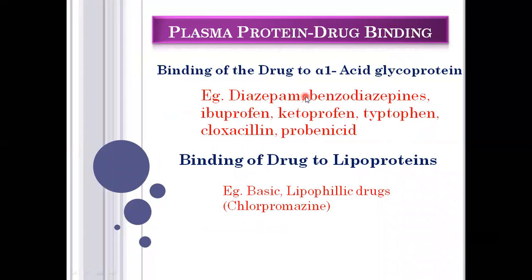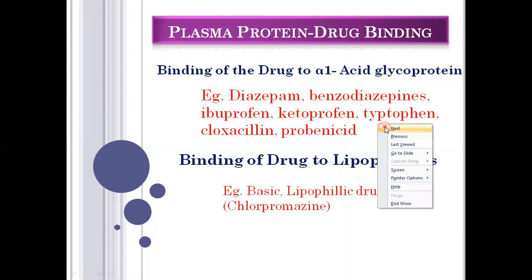Next is binding of the drug to alpha acid glycoproteins. Examples are diazepam, benzodiazepines, ibuprofen and ketoprofen. Ibuprofen also binds to HSA, human serum albumin, and it will also bind to alpha acid glycoproteins. Next category is binding of drug to lipoproteins. Examples are mainly basic drugs, chlorpromazine types of drugs, lipophilic drugs that mainly bind to the lipoproteins present in blood.